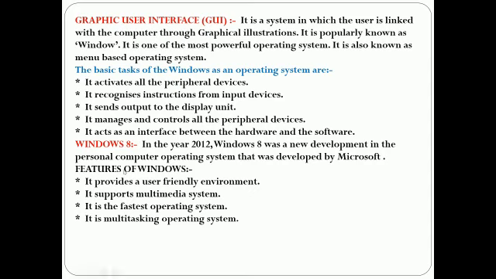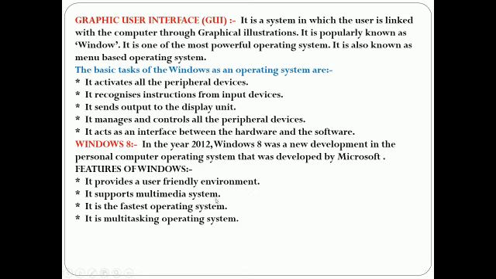Now I am telling features of Windows. It provides a user-friendly environment, means every job can be done by clicking or selecting the icons. No need to learn commands or any other languages. It supports multimedia.